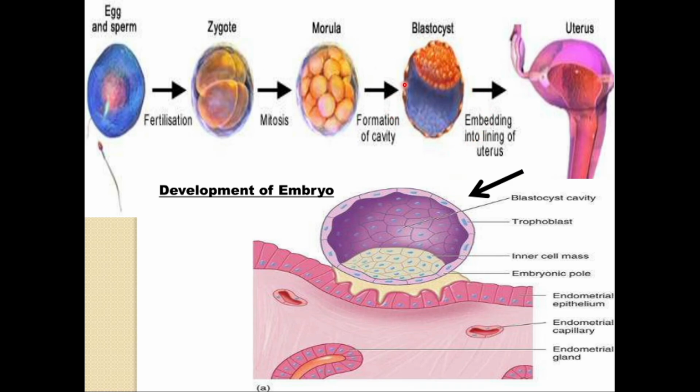This blastocyst has two layers. Outer is the trophoblast layer and inner is the inner cell mass. This trophoblast attaches to the uterine endometrium, and this process is called implantation, and the inner cell mass differentiates into the embryo. So here you will find the blastocyst, showing the trophoblast layer and inner cell mass, and it is attaching into the endometrium wall of the uterus, and that is called the implantation.